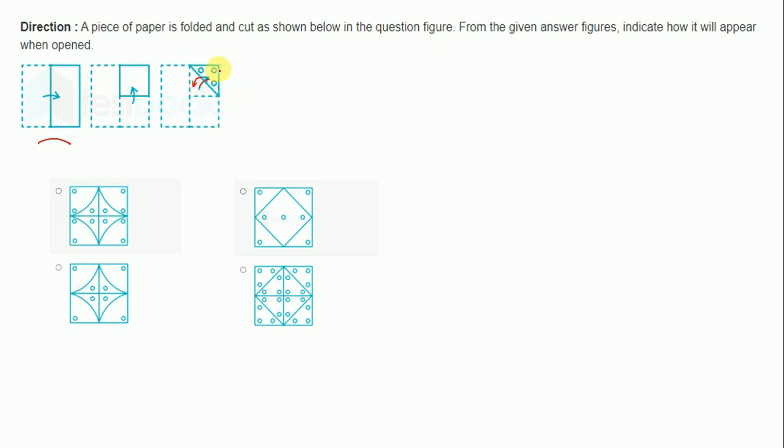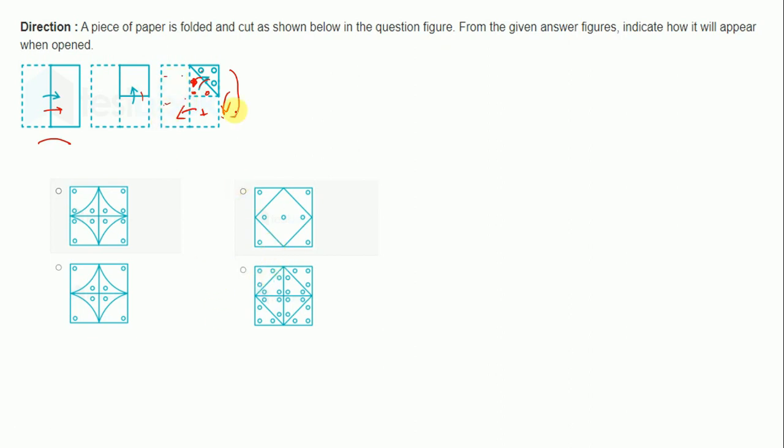So these 3 holes will be here, here, and here. After that the piece of paper is folded upward, so it will be unfolded downwards here. So these similar holes will be repeated here, and after this the paper is folded this side, so it will be unfolded this side. So all these circles will be copied to this portion.